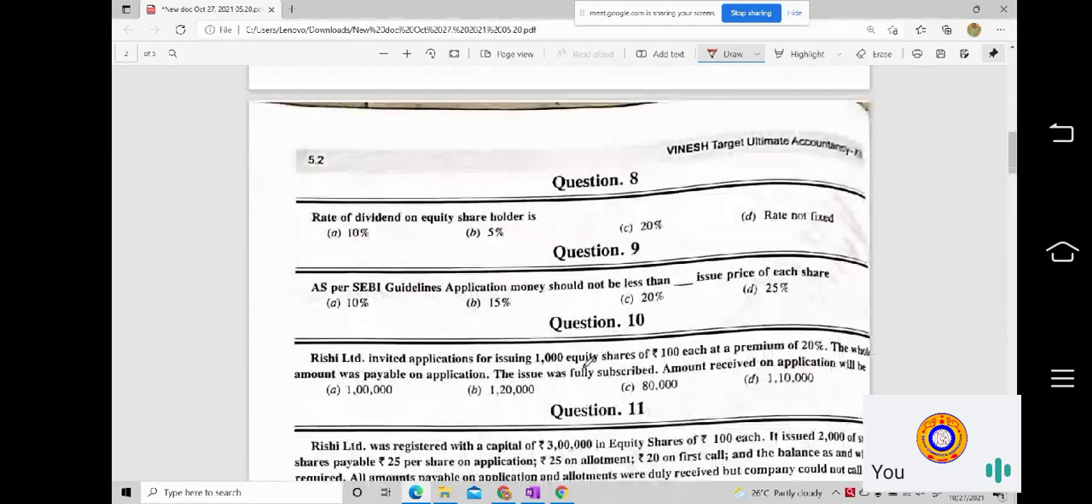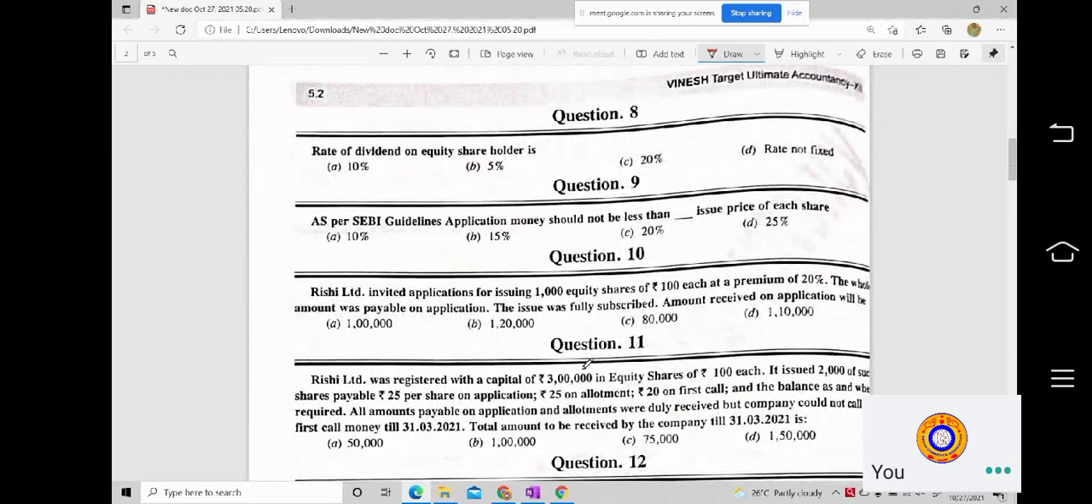Moving on to question number 8. The rate of dividend on equity shareholders is: A, 10 percent; B, 5 percent; C, 20 percent; and D, rate not fixed. So what will be the answer for this question? Answer please.